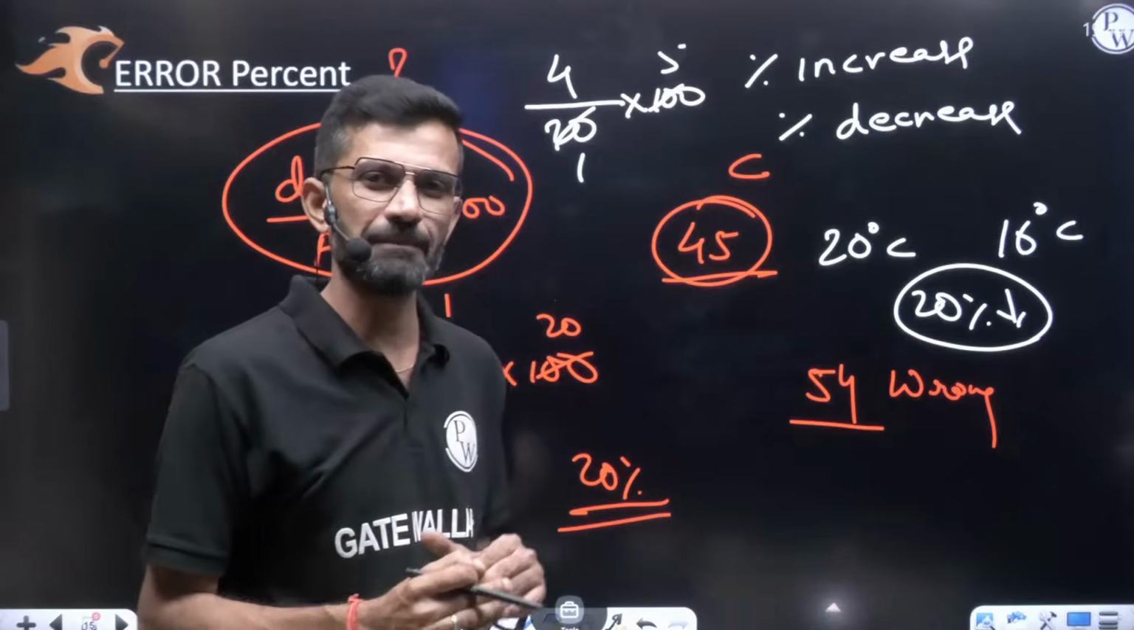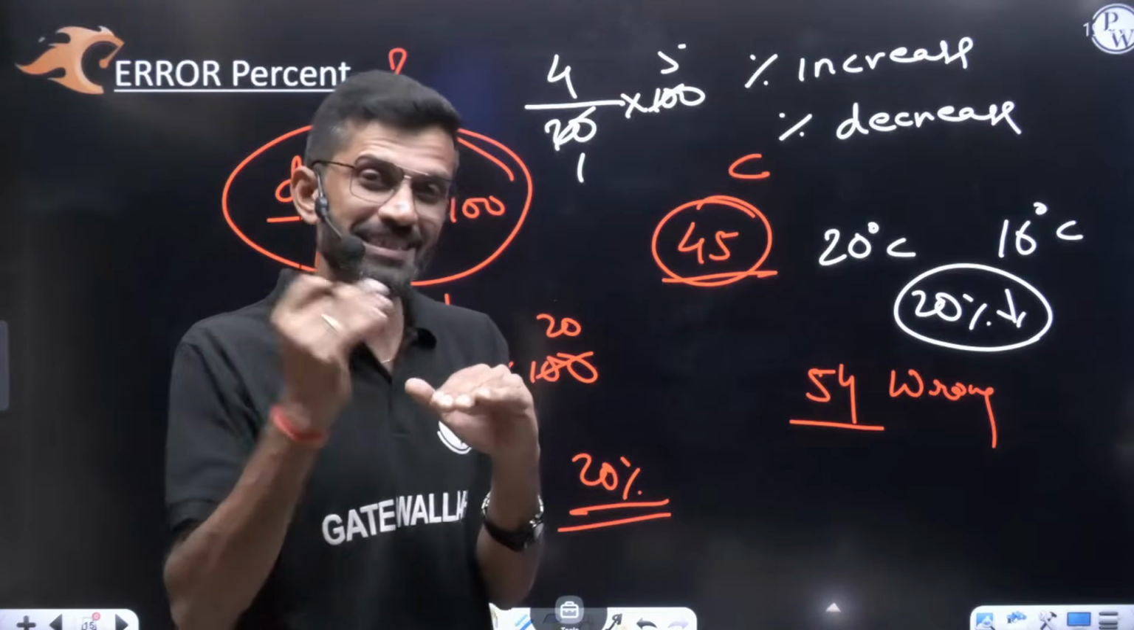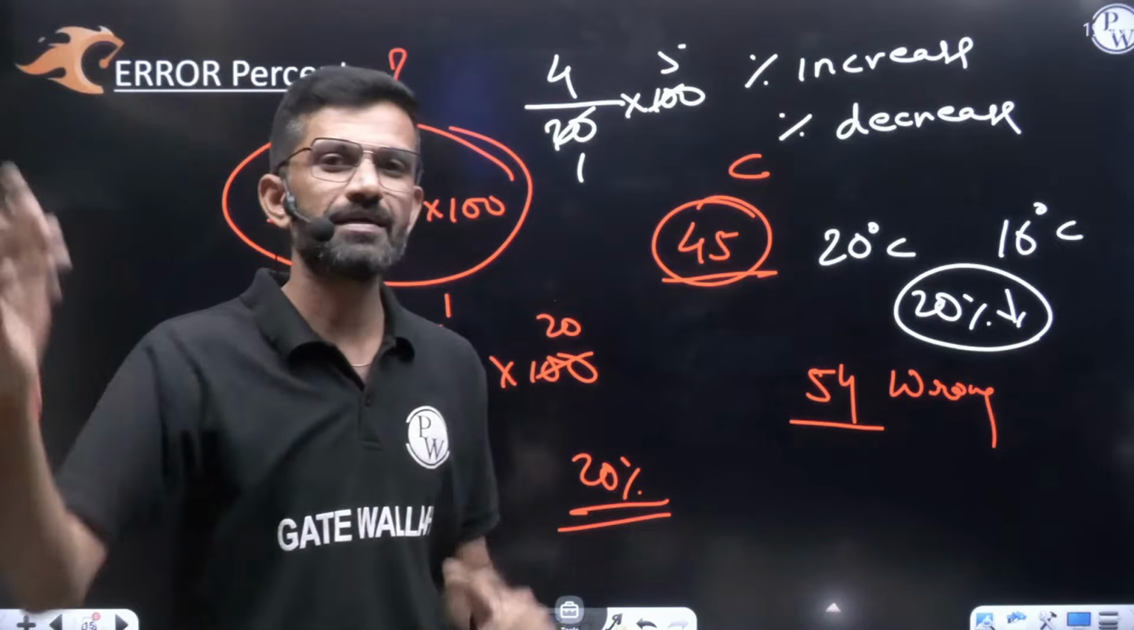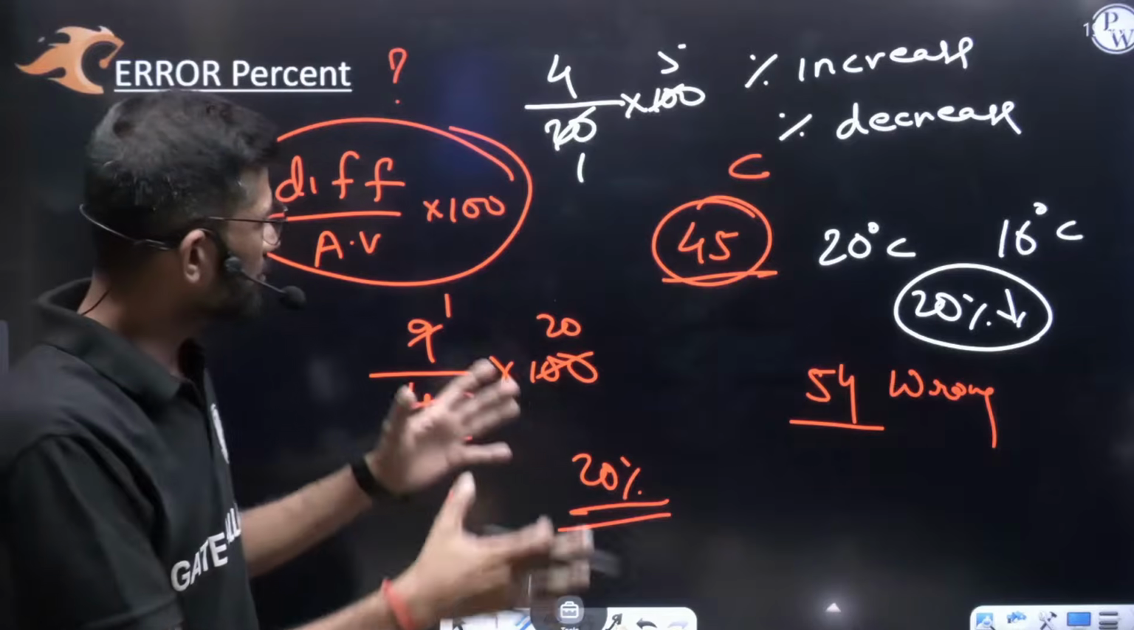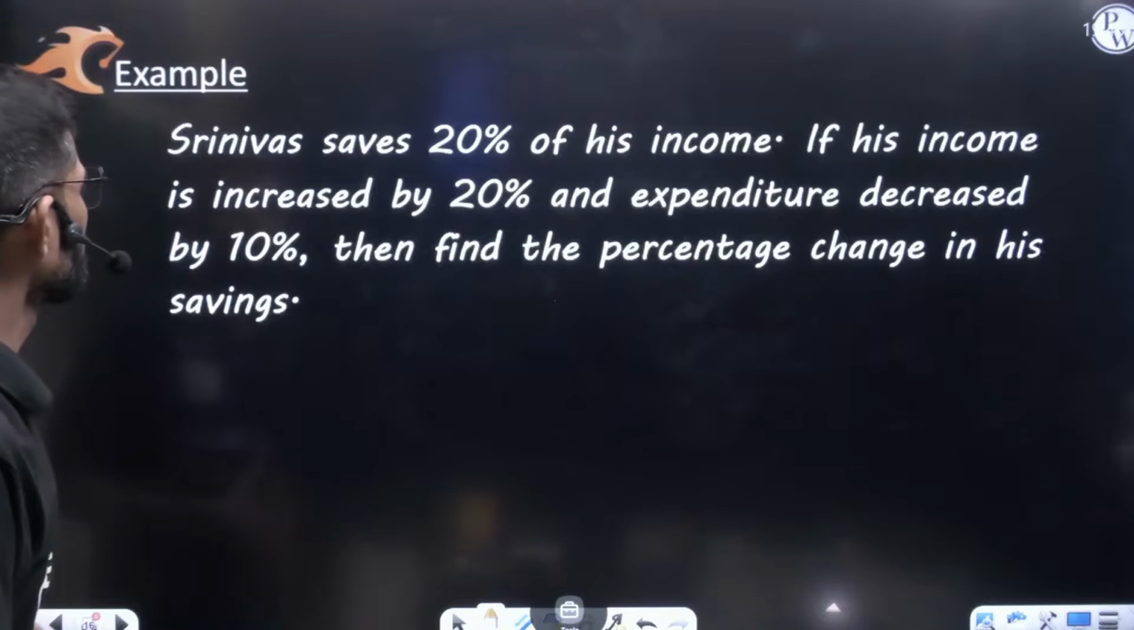Percentage increase is also the same. From where is it increasing? That value goes in the denominator. How much is it increasing? That difference goes in the numerator, into 100. So based on this, we'll see one more question. Let's see the question over here.